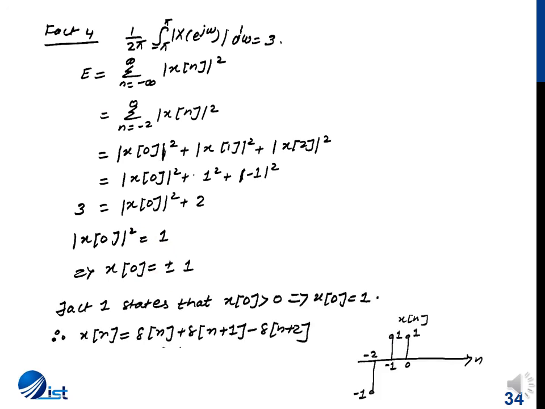Fact 1 states that x(0) is greater than 0. Since minus 1 is less than 0, we have x(0) is 1 and x(n) is equal to δ(n) plus δ(n+1) minus δ(n+2), which is the expression. Here is a pictorial representation of the signal.